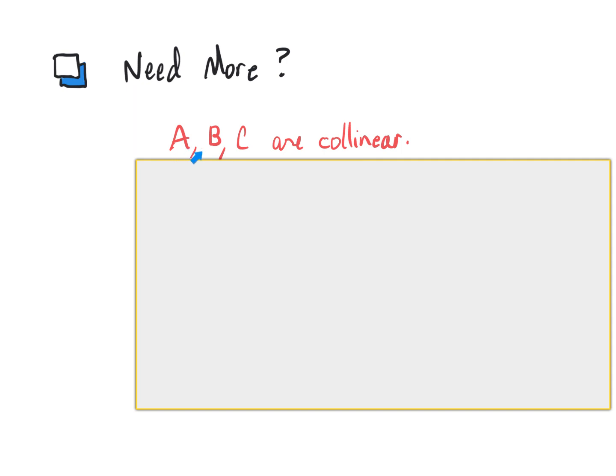Maybe A is between B and C. Maybe B is between the other 2 points A and C. Or maybe C is between A and B. We just don't know. So I'm going to go ahead and draw each possible scenario. Maybe B is in the middle, or between rather. Maybe A is between. Maybe C is between. We don't know. So for this puzzle, we're going to consider all 3 cases.